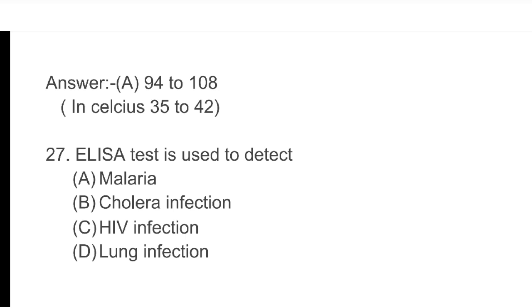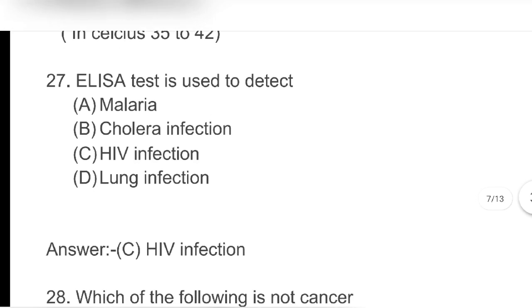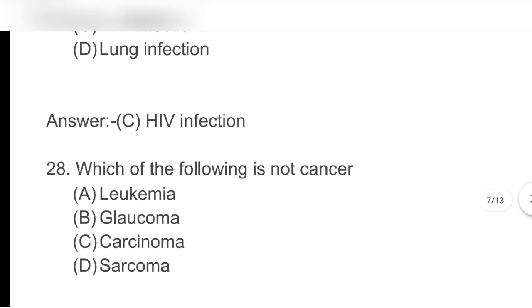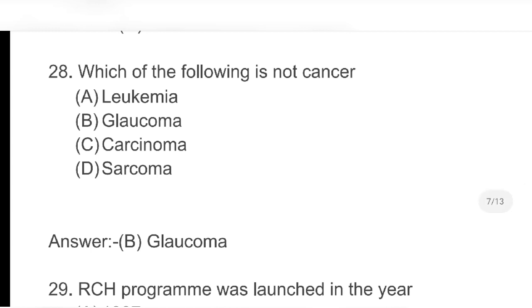Next, ELISA test is used to detect: A. Malaria, B. Cholera infection, C. HIV infection, D. Lung infection. Answer C. HIV infection. Next, which of the following is not cancer? A. Leukemia, B. Glaucoma, C. Carcinoma, D. Sarcoma. Answer B.